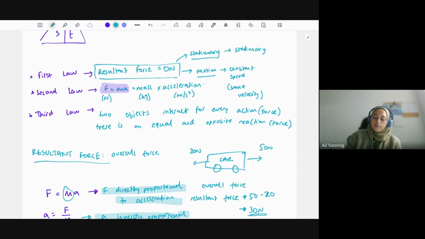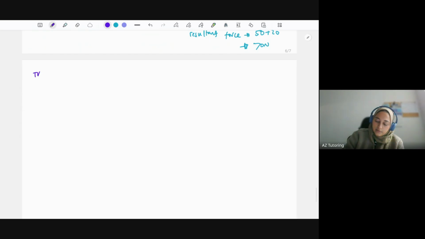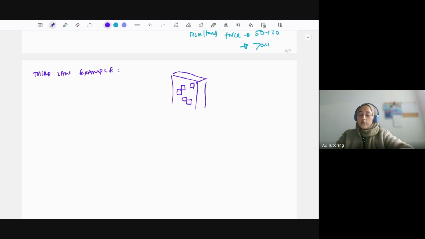So just to give you an example, I'll do the third law example here. Just remember this example to understand it more. Let's say we've got a brick wall. I'll draw a bit there. Okay. We've got a brick wall, and then we've got somebody that comes along and they push the wall.